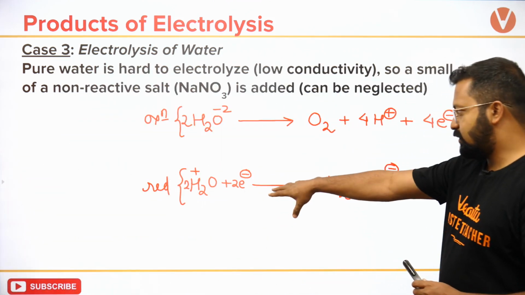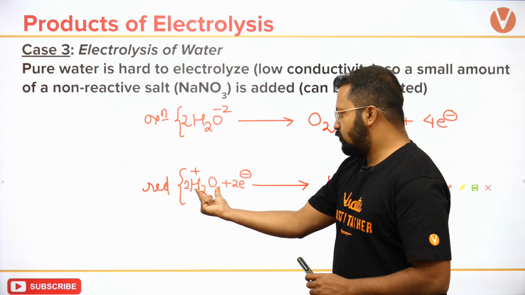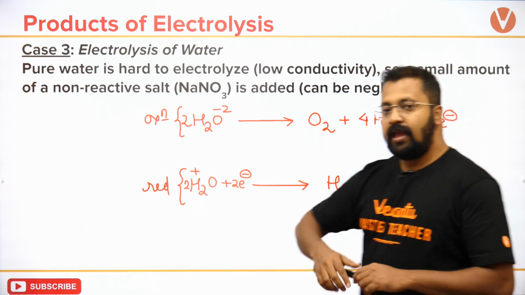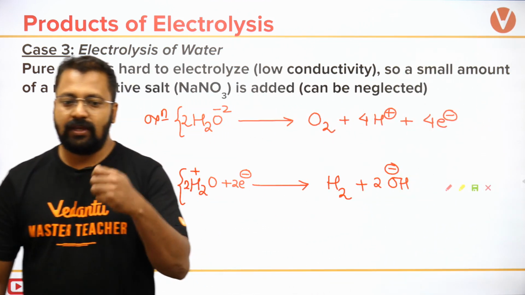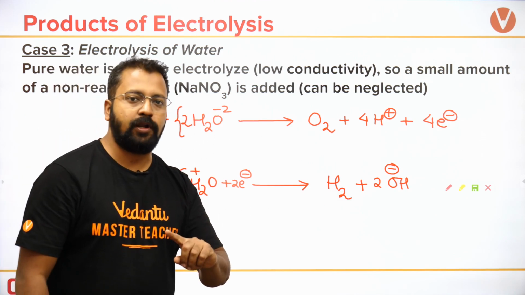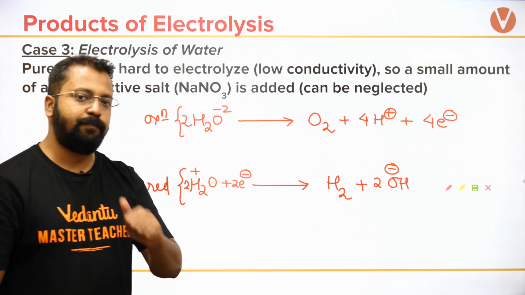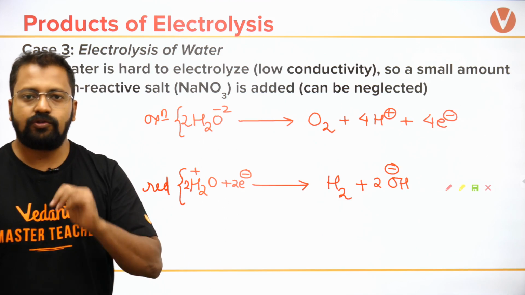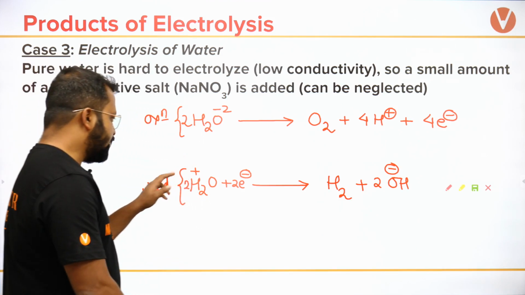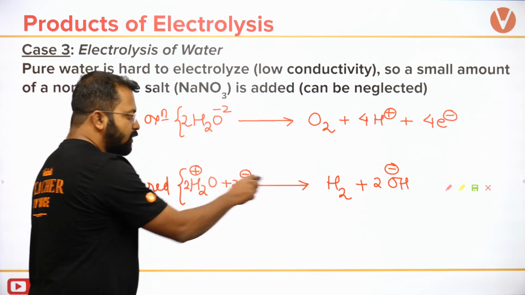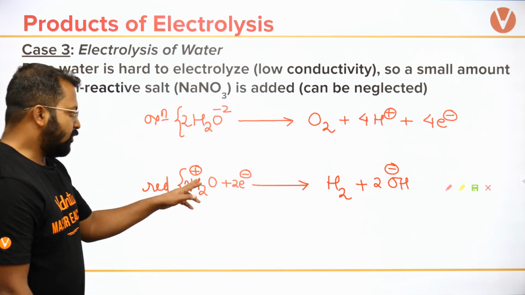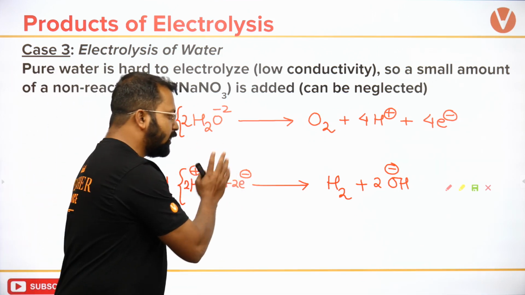Okay, try and understand. देखो, H2O has to be reduced. Within water किसको हम reduce कर सकते हैं? H plus को reduce कर सकते हैं because उसका oxidation state positive है. I can give electrons to H plus. So if H plus is to be reduced, it will reduce to hydrogen. Now if it is being reduced, ये 2 electron लेगा.